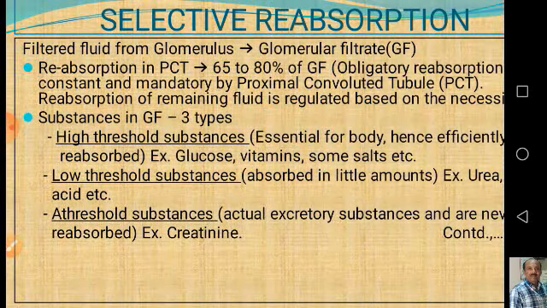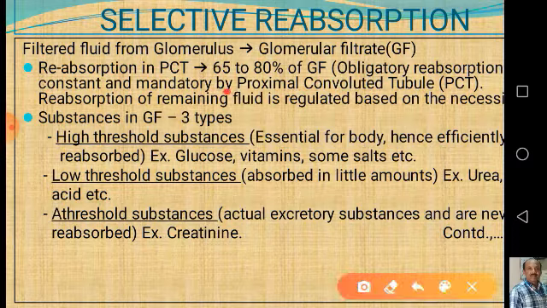Now let us discuss what is reabsorbed from the glomerular filtrate. Just now I told you there are some essential substances present in the glomerular filtrate that have to be reabsorbed into the body. 65 to 80% of the glomerular filtrate is absorbed in the PCT and the descending limb of the loop of Henle, which is called obligatory reabsorption.